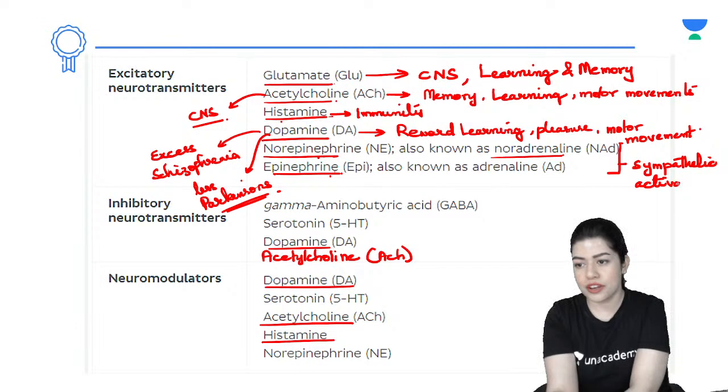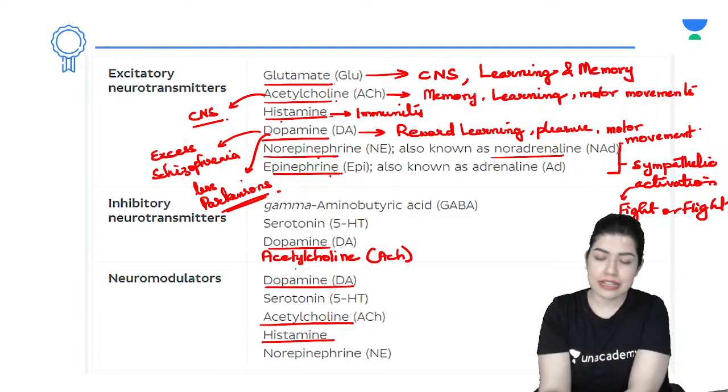Sympathetic activation. What else will they do? They will bring about the same thing only. Fight or flight response is nothing but your sympathetic activation. Okay, so that is our excitatory neurotransmitters.